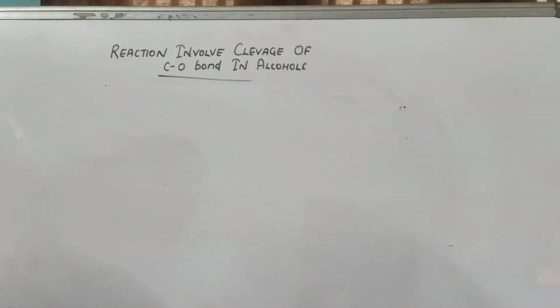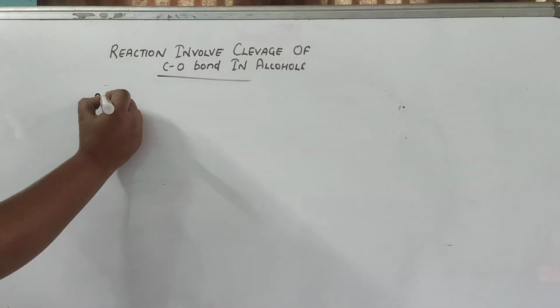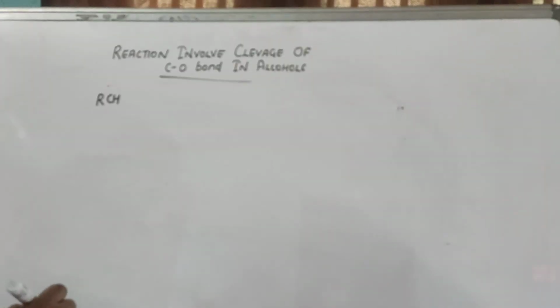When the vapors of a primary or a secondary alcohol are passed over heated copper at 573 Kelvin, dehydrogenation takes place and an aldehyde or a ketone is formed, while tertiary alcohols undergo dehydration. Listen here. I am writing the same equations which are there in your book on page number 340, right hand side.